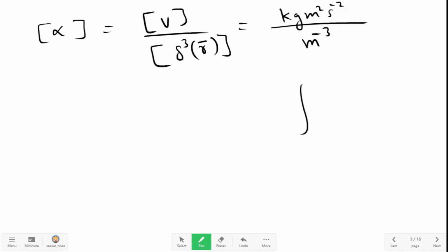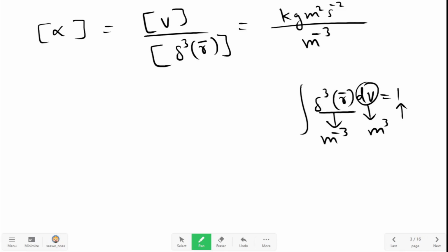Where is it coming from? We have integral Dirac delta in 3D dV is equal to 1. This is dimensionless. dV has dimensions meter cube. Therefore Dirac delta must have dimensions meter raised to minus 3 to make it dimensionless on the left hand side as well.